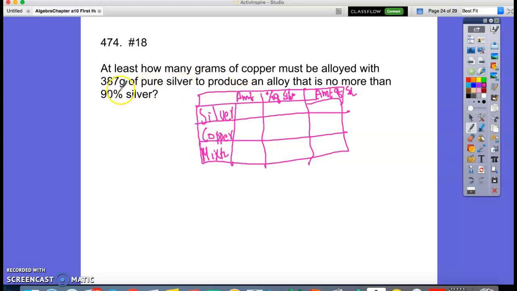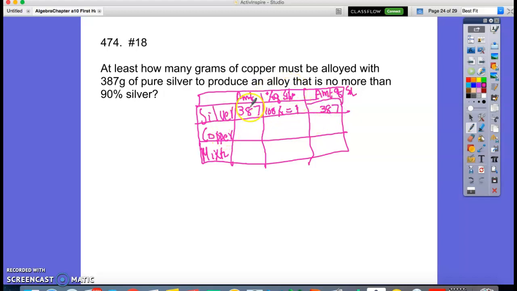So silver is what? 387 gram of pure silver, right? Initially we have 387 grams of pure silver. So pure silver, 100% silver in the mixture, which is 100% or 1. So the amount of silver is 387.